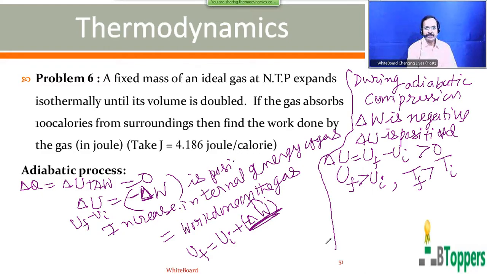So the conclusion you have to remember is that adiabatic expansion causes cooling of the gas and adiabatic compression causes heating of the gas. So if you want to carry out adiabatic process with a gas, the gas must be contained in a vessel which is covered with perfectly insulating walls so that no heat energy goes into the gas from surroundings.